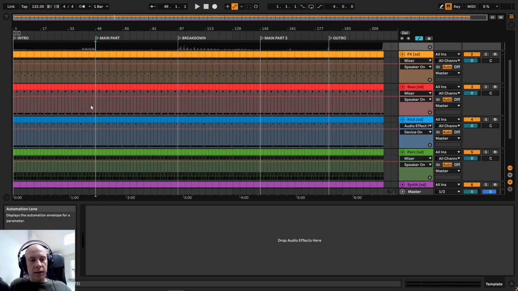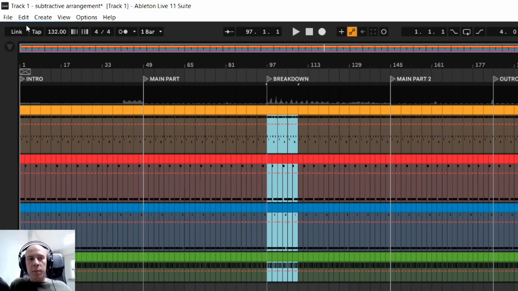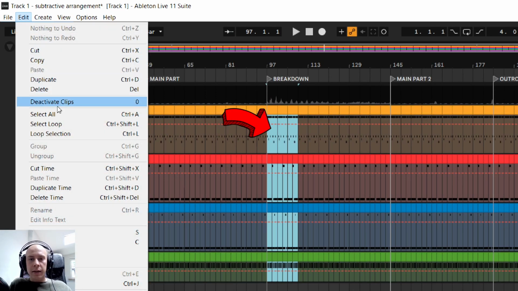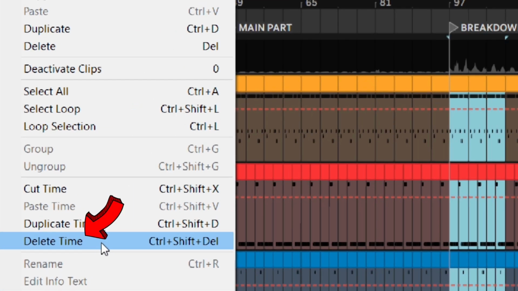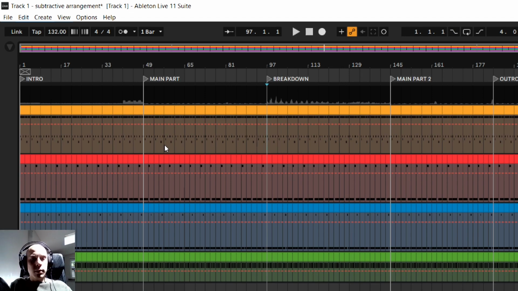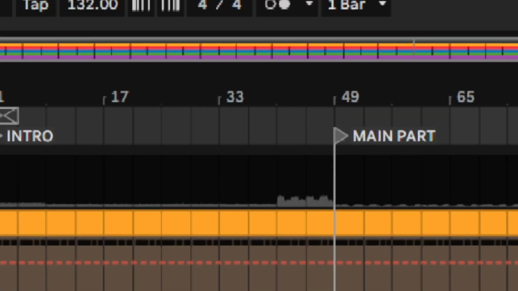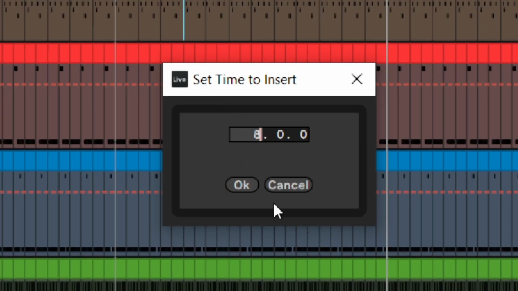This is just a starting point. Later during the arrangement, as you add and remove sounds, you will want to adjust the length of the track sections. In Ableton, if you want to make a section shorter, you select a part which you are interested in removing and hit Delete Time from the Edit menu. If you want to make some section longer, it might be useful to insert silence and empty space between some of the MIDI clips.